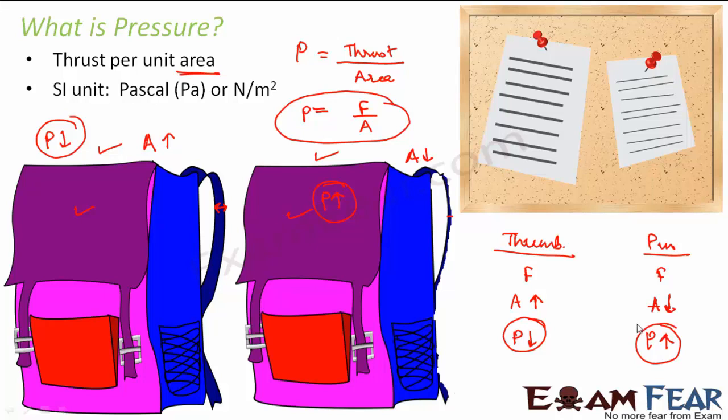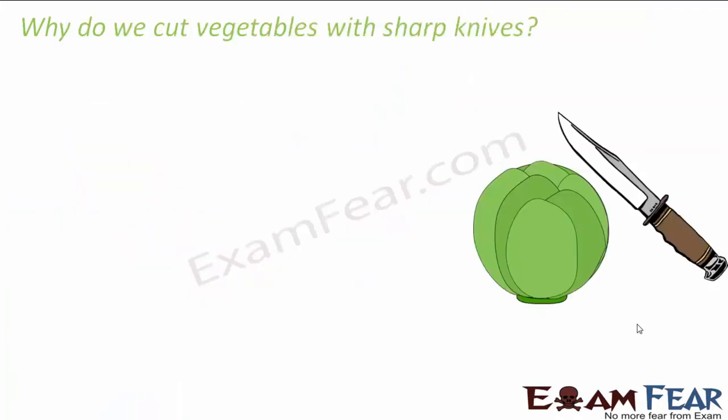So I am giving the same force, but in case of the thumb, the pressure which is felt by the notice board is very less. But in case of the pin, the pressure felt by the notice board is very large, and because of that high pressure, the pin goes inside the board, but the thumb does not go inside the board. Right? So now you understand that even though you are applying the same amount of force, if area changes, the effect of the force also changes. And that is why there are a few things which are designed in that way, so that they can apply more pressure on certain things. Many such examples.